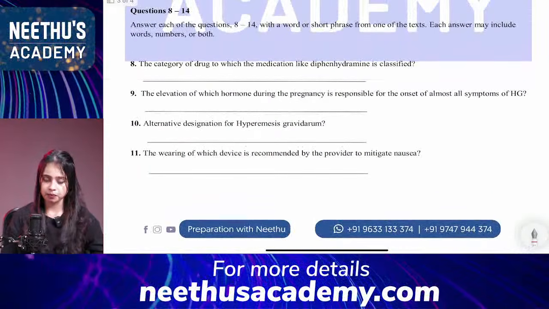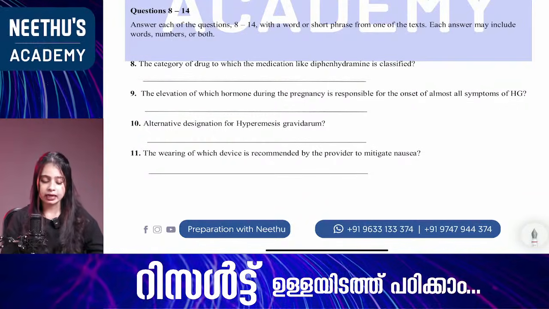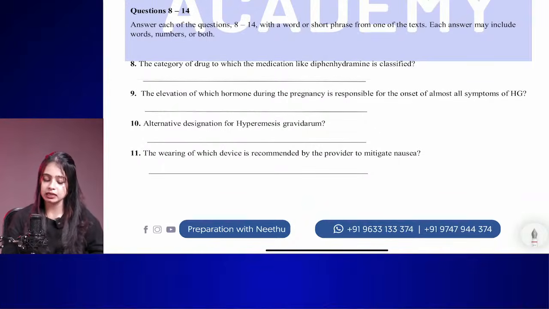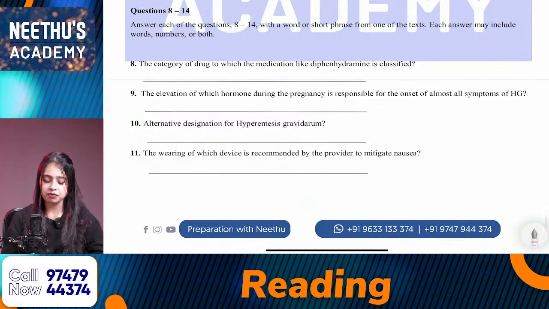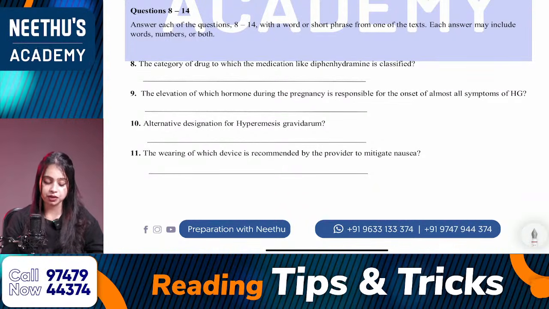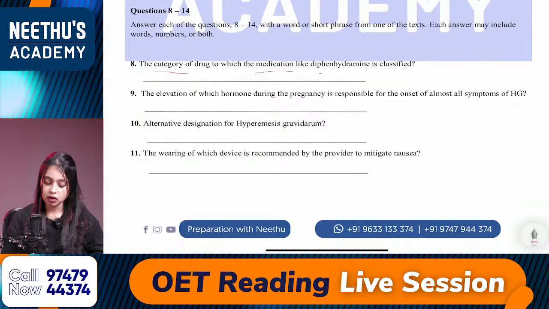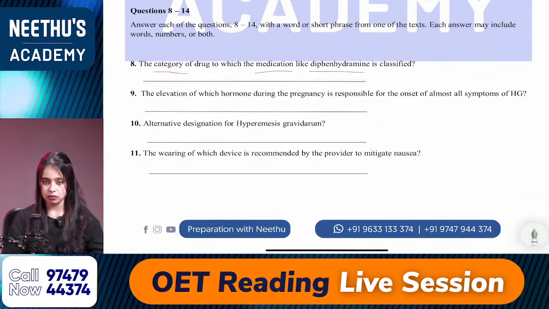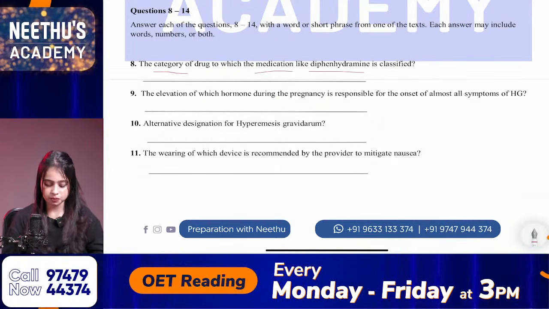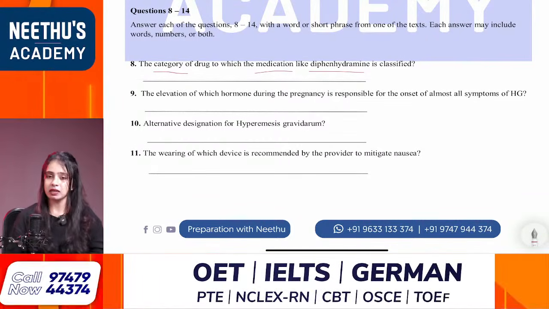Now 8 to 14, the short answer questions. The first question: the category of drug to which a medication like diphenhydramine is classified. The keywords are category, medication, diphenhydramine. Very good, Lisa and Kavita, 7 out of 7.